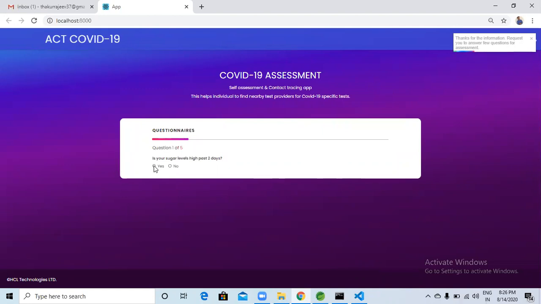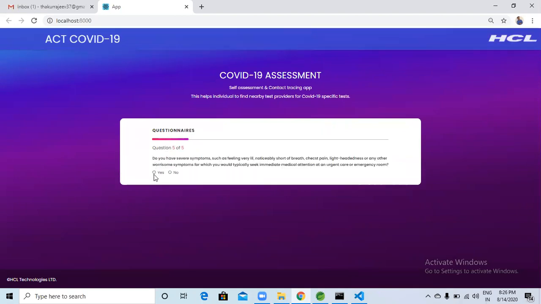Once the assessment starts, it displays a set of questions. We are expecting the individual to answer the questions in the form of yes and no. Once all the 5 questions are answered, the system applies intelligence to check the risk of that individual based on those answers. It finds very high risk, medium or low risk based on the score that it decides through this intelligence. So it shows the test results in the next page.